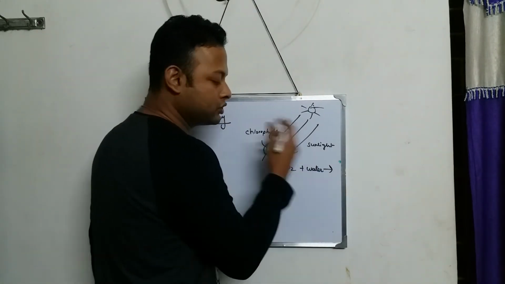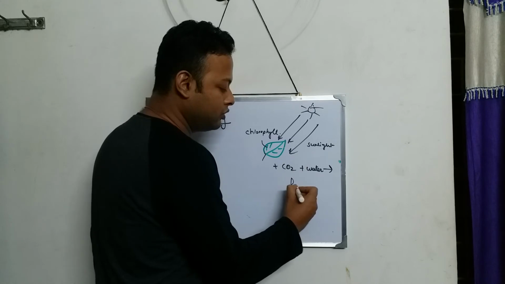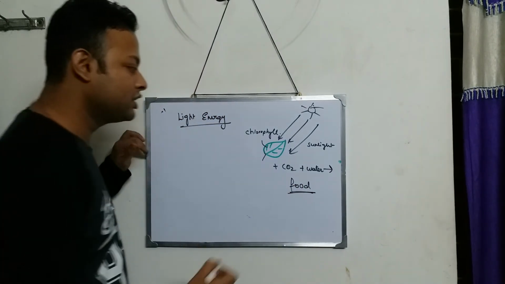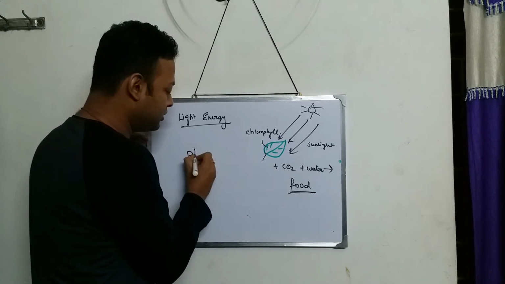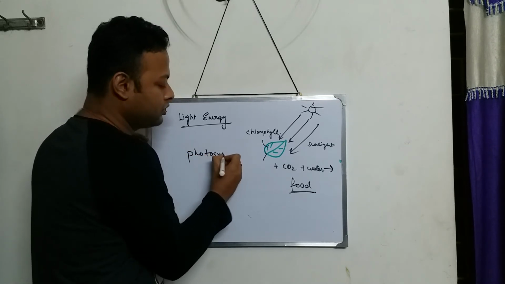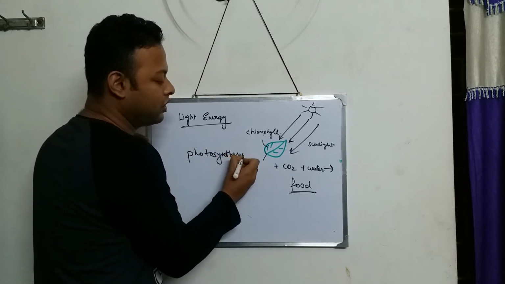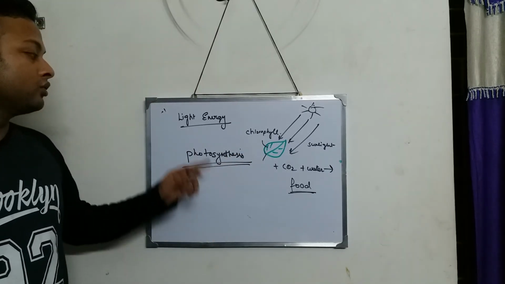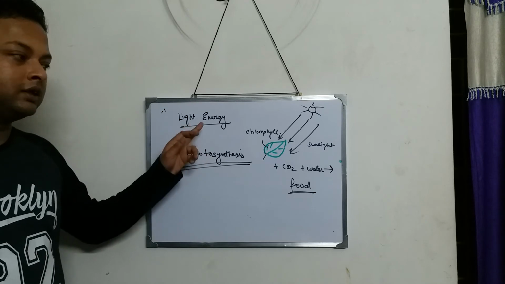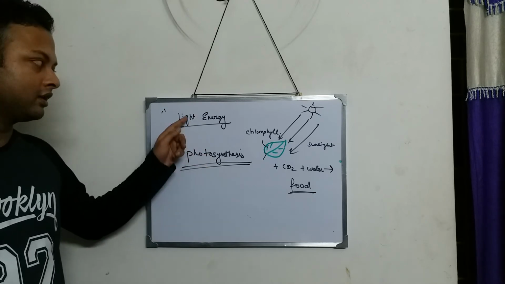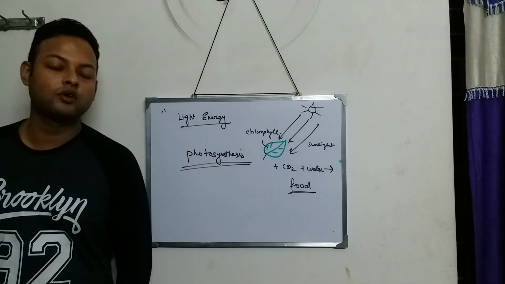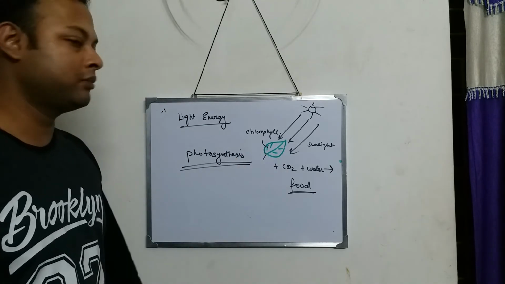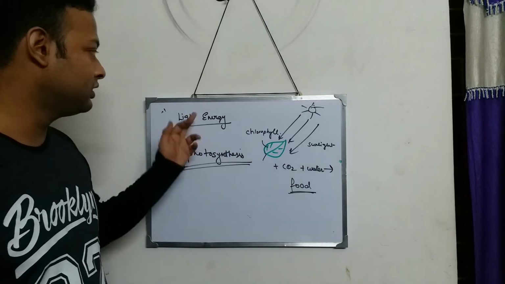All these four items together combine and give you food, and this process is known as photosynthesis, a term I think all of you are familiar with. So I can say that light energy is used in the process of photosynthesis to produce food by the plants. So this is light energy.